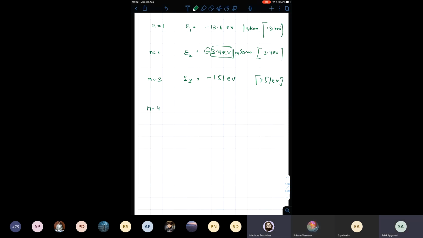In the fourth orbit, it will be bound to the nucleus with this much amount of energy. How can you say fourth orbit? Anyone else? In which orbit do you think the electron will become free? It will not be bound to the nucleus with any amount of energy. Sakshi is saying infinite. Is she right?